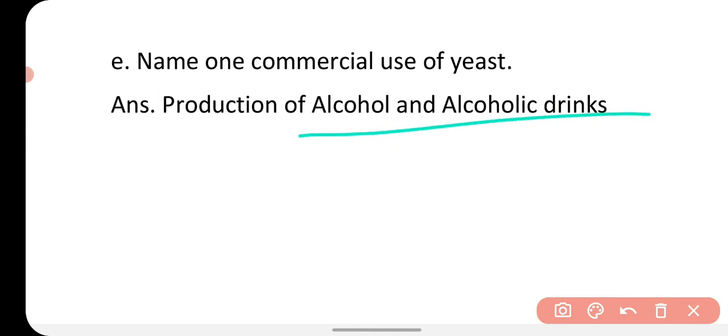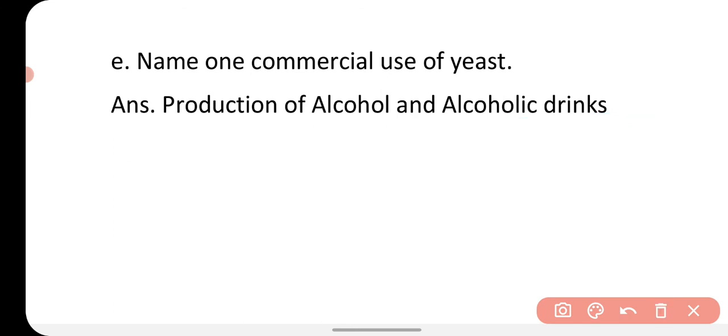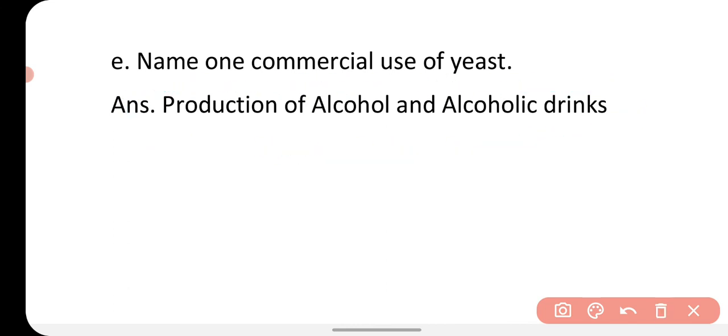Yeast is also used in making cookies, cakes and pastries. So yeast is used to make alcohol and alcoholic drinks for a commercial purpose.